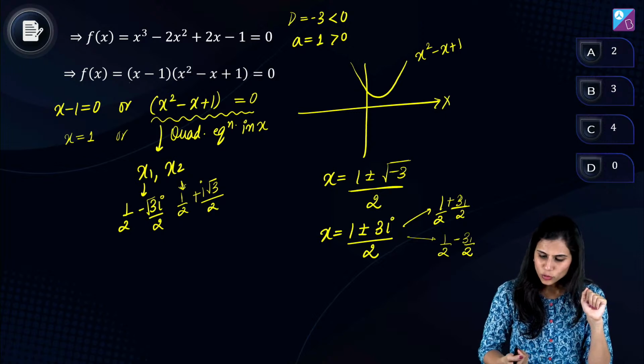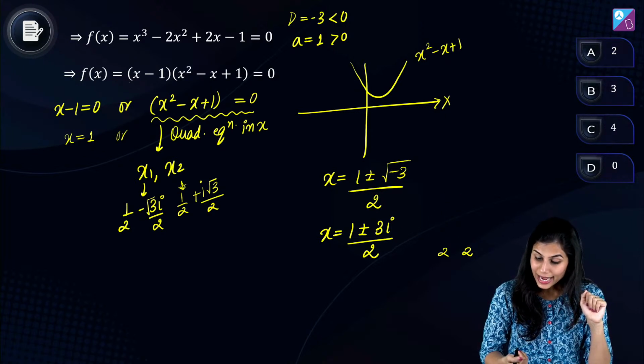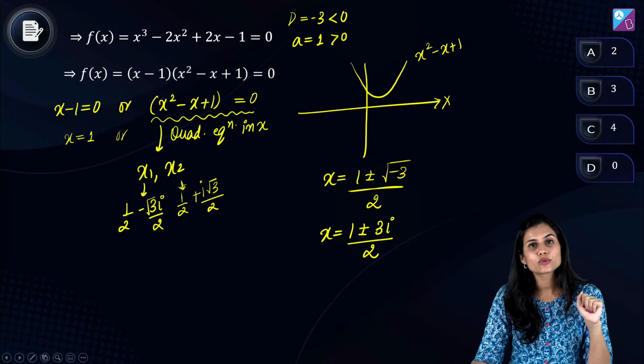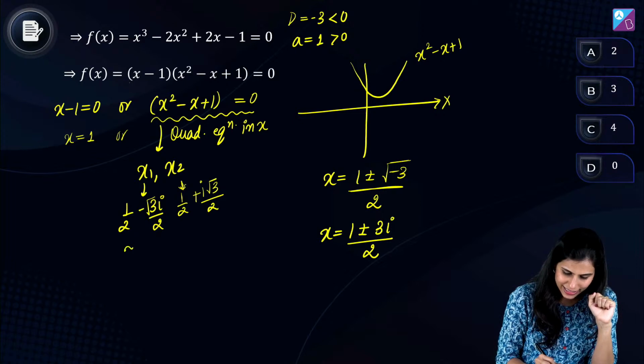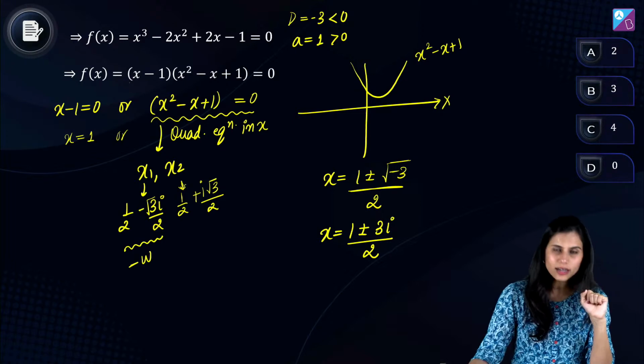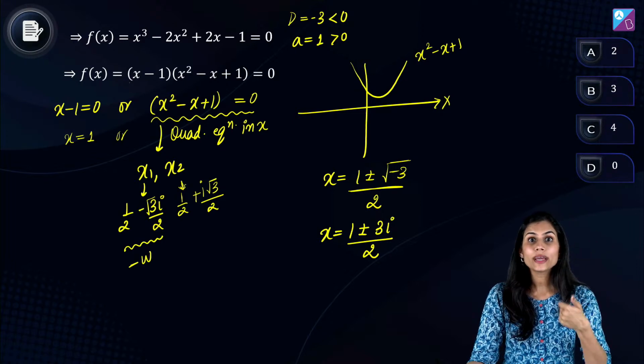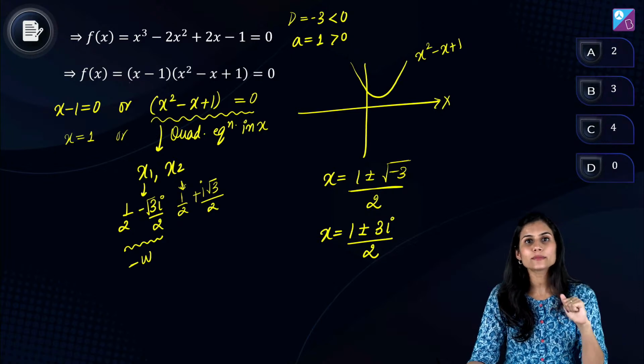हमें पता है what is omega. Omega is -1 by 2 plus iota times √3 by 2, है ना, -1 by 2 plus iota times √3 by 2. यानी कि this actually is minus omega. And what is omega square? -1 by 2 minus iota times √3 by 2.